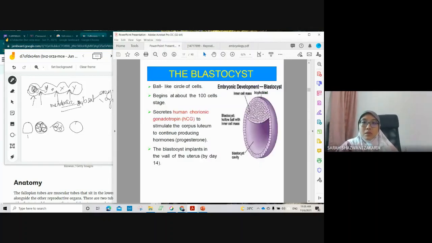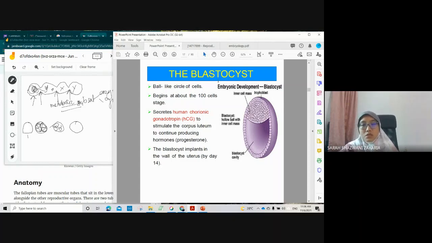So the next stage is blastulation, or we call it blastocyst. How do you detect which stage is which? When we can observe a hollow, or blastocoele, or blastocyst cavity here, we can say that it is a blastocyst stage.